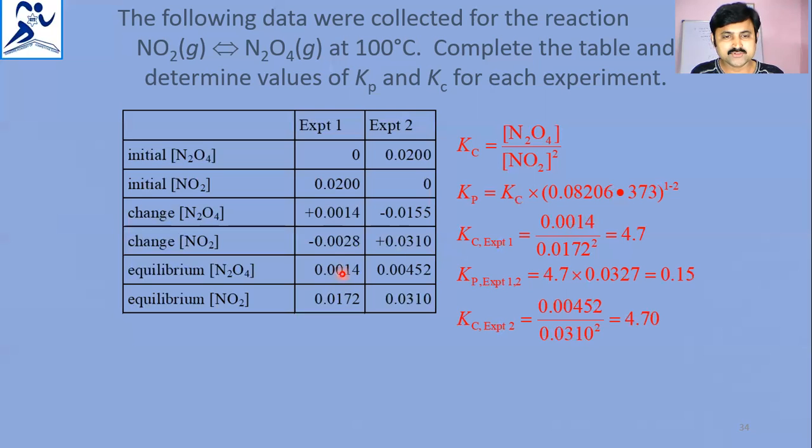0.0172, 0.0141. So that is experiment 1. In experiment 2, also we have taken the equilibrium concentrations of N2O4 and NO2. 0.00452 is the concentration of N2O4 and 0.0310 is the concentration of NO2. We got the Kc value 4.7. That means the Kp and Kc values can be obtained whenever the data is given like this.